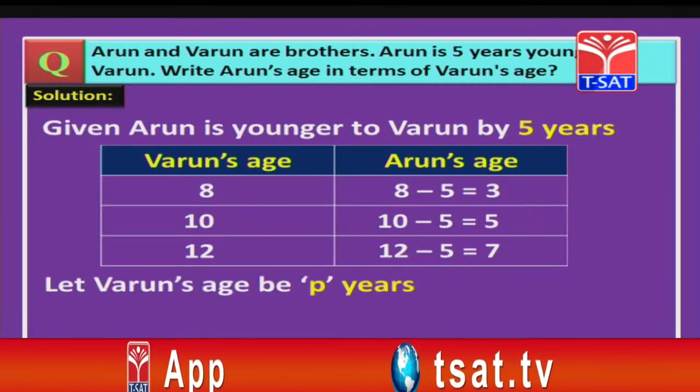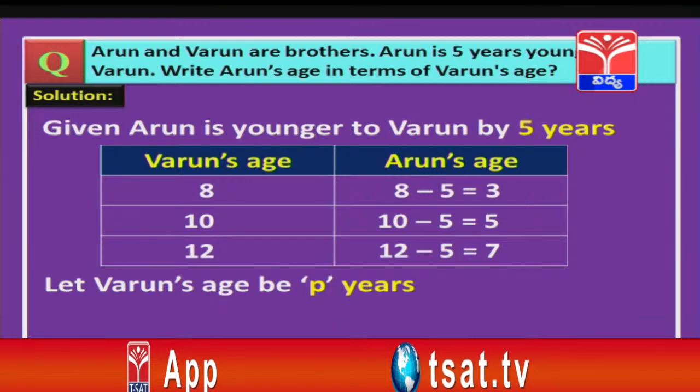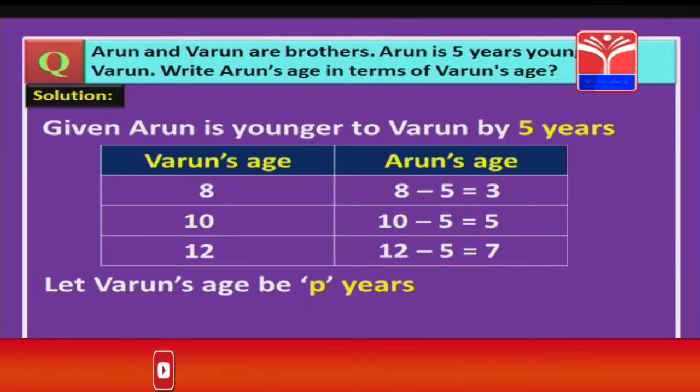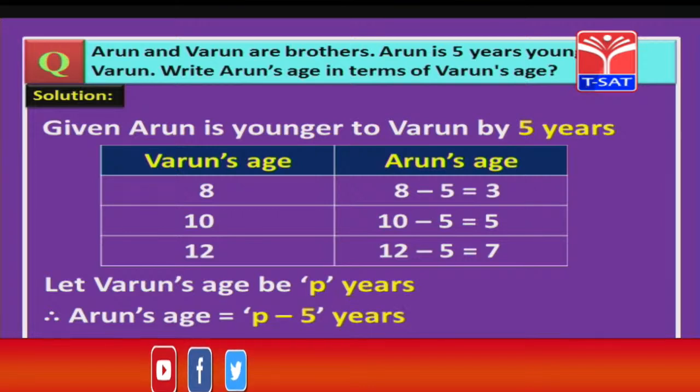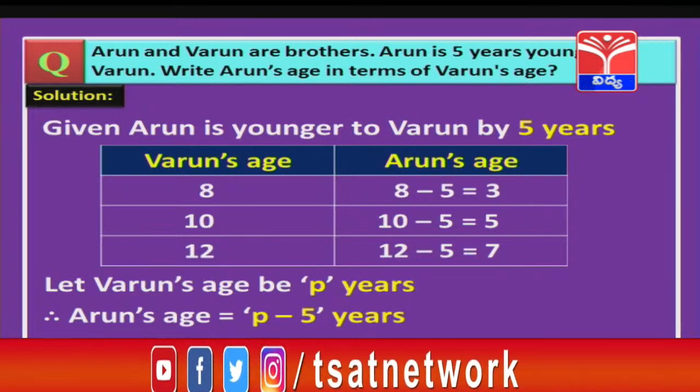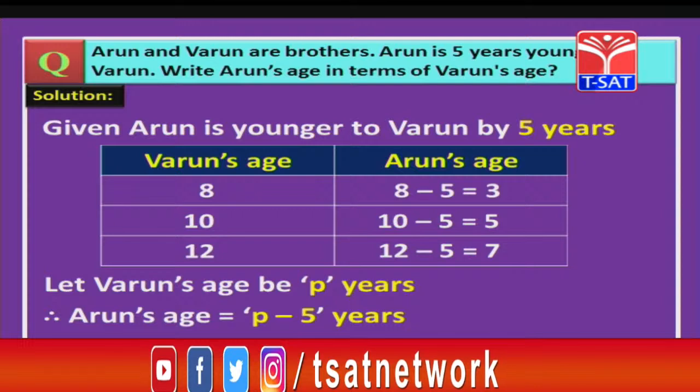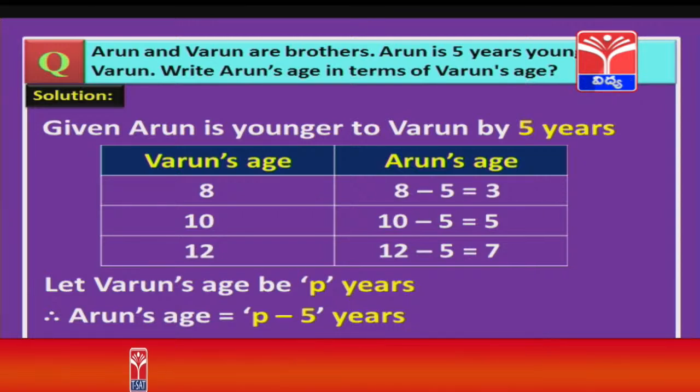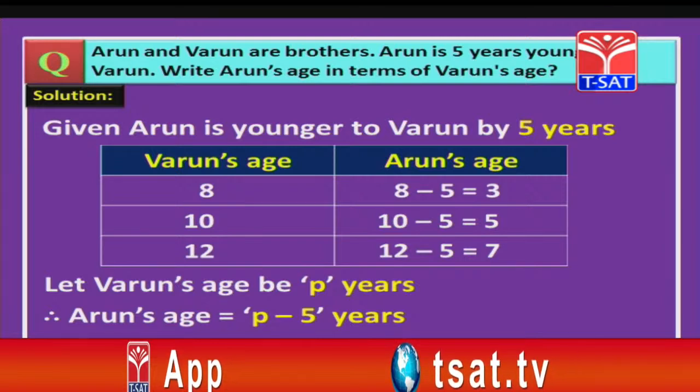Now I am going to assume the age of Varun as some p years, where p is a variable. Now what will be Arun's age, children? You are right once again. Arun's age will be p minus 5 years. Let us move on to our next problem.